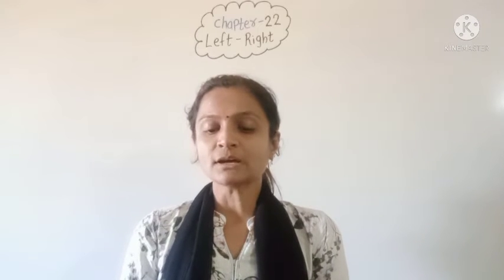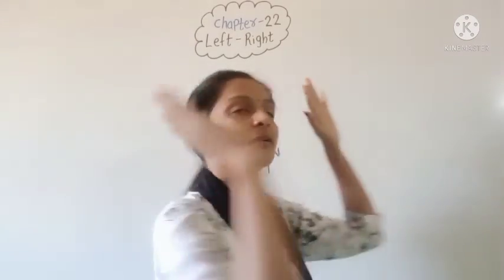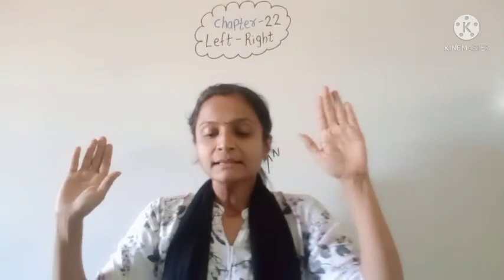Now see, there is given one blank space and there you have to write the song for the left hand also. So let us do it for the left hand. So first of all, in the right hand picture, right hand was taken first, right? So put your left hand up and right hand down. Put your both hands up and turn around. Then put your right hand up and left hand down. Put your both hands down and jump around. So this is the poem that we have made on the left hand.